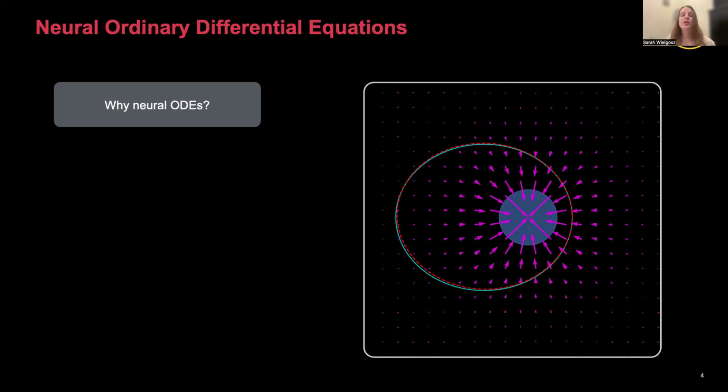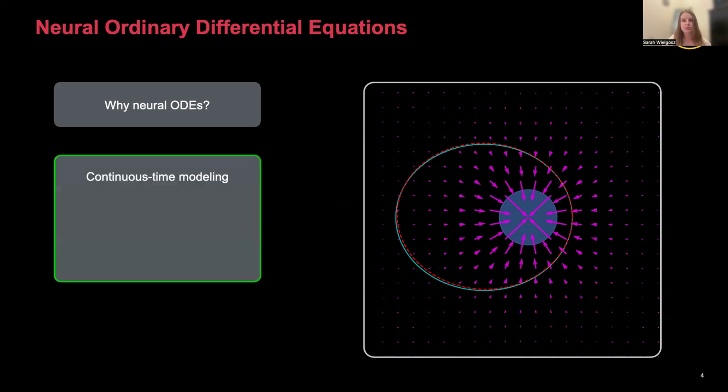Neural ODEs are special compared to other types of modeling methods because we actually learn continuous dynamics and we learn the vector field describing the dynamics of a system. So for example, take the two-body system here. We would actually be learning these underlying accelerations shown by the vector field. Some advantages of neural ODEs are we can use them for continuous time modeling, we can learn complex nonlinear dynamics, and we can handle irregular and asynchronous time sampling, which is particularly useful for our case where we get data streams back from spacecraft at irregular times that aren't necessarily lined up with each other.